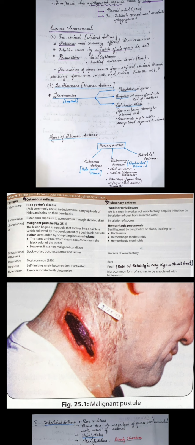Pulmonary anthrax is rare. Prognosis of cutaneous anthrax is self-limiting, rarely becoming fatal if untreated, whereas pulmonary anthrax is very fatal. Cutaneous anthrax is rarely associated with bioterrorism, whereas pulmonary anthrax is the most common form of anthrax to be associated with bioterrorism.